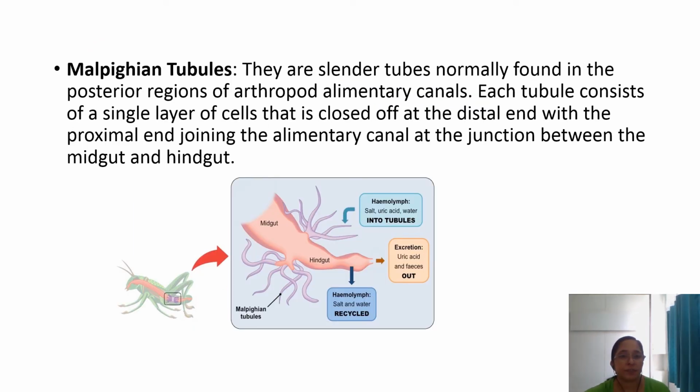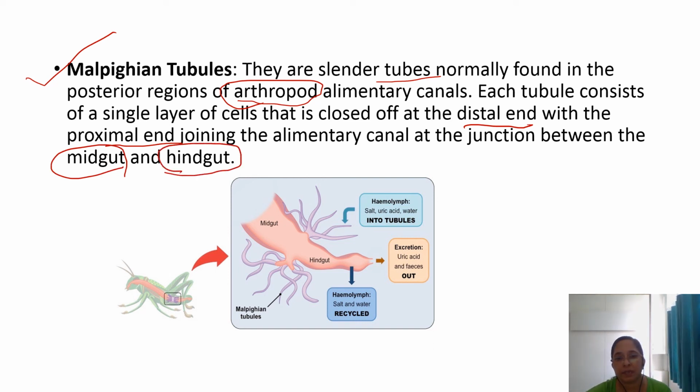Now another excretory organ, that is the Malpighian tubule. They are slender tubes normally found in the posterior region of the arthropod alimentary canal. Each tubule consists of a single layer of cells that is closed off at the distal end, with the proximal end joining the alimentary canal, mainly at the junction between the midgut and hindgut.